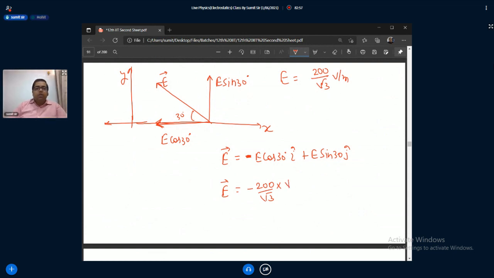Cos 30 is root 3 by 2, E is 200 by root 3, and sin 30 is half j cap. So this is finally equal to minus 100 i cap, and this is plus 100 by root 3 j cap.